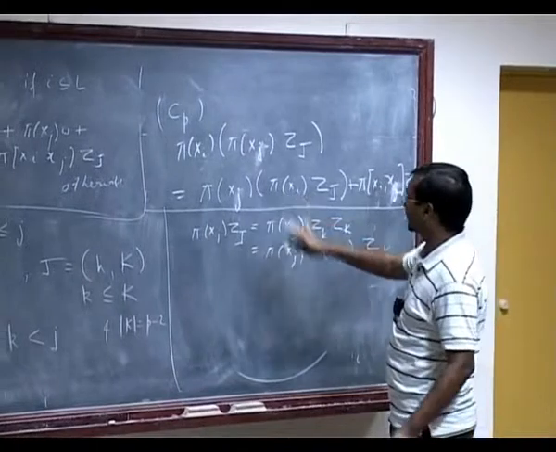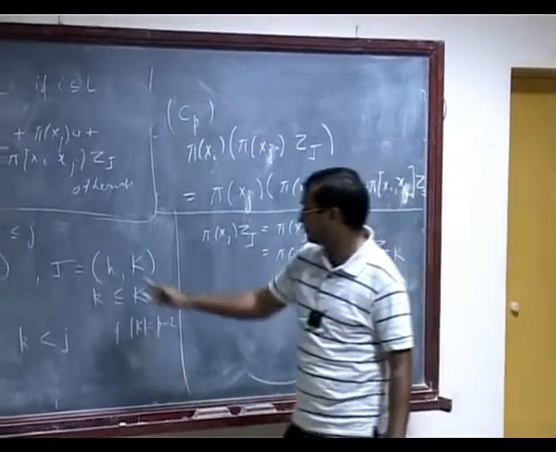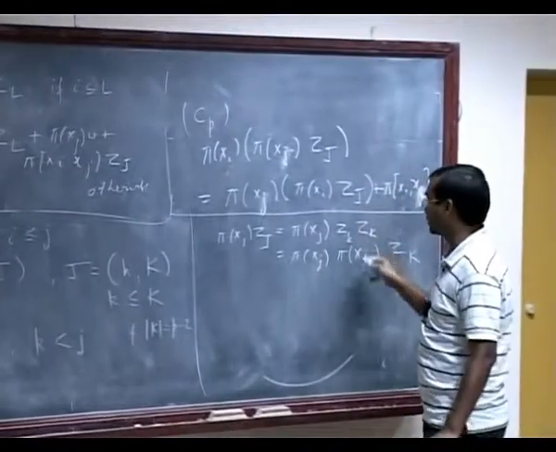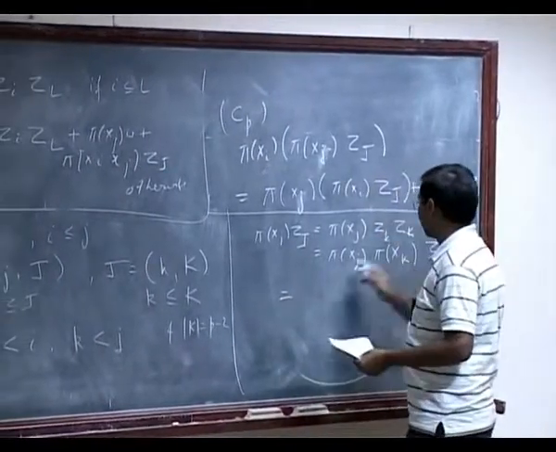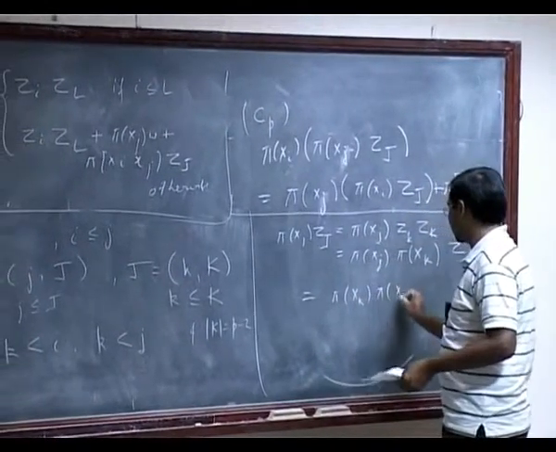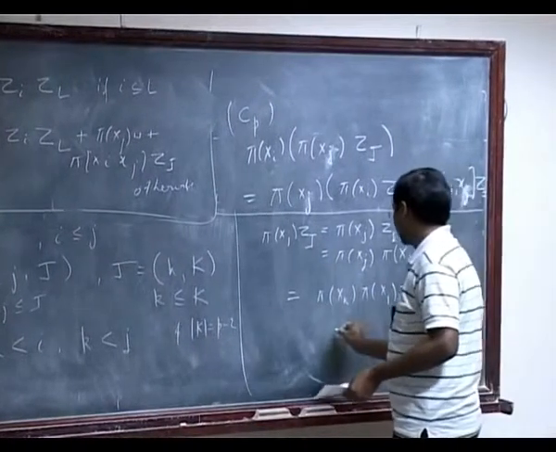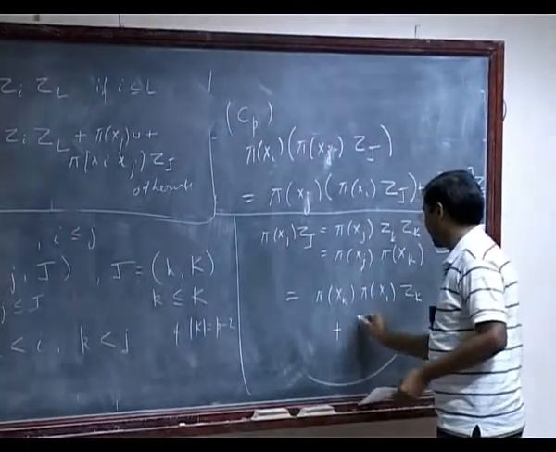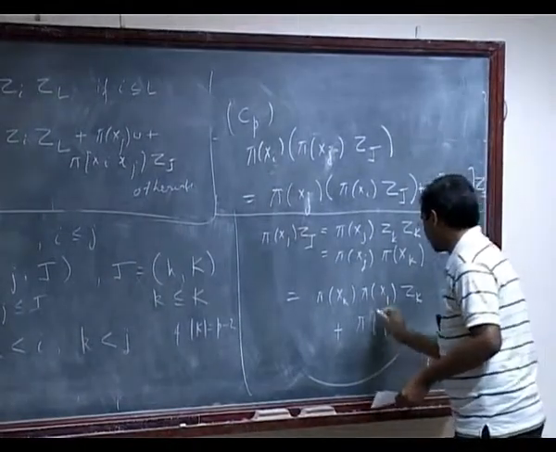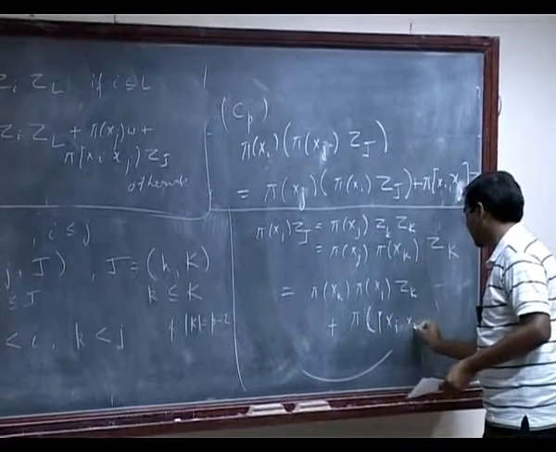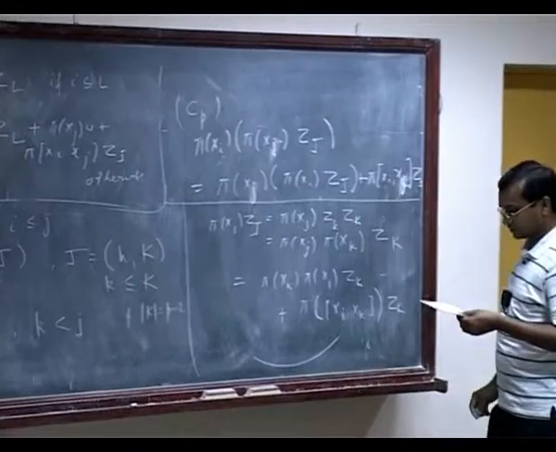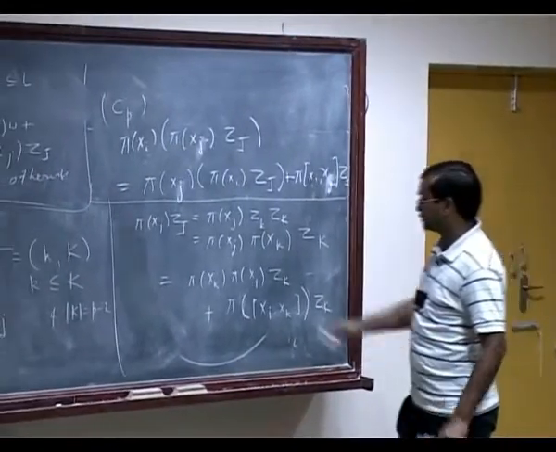But now I am in a lower situation, right? Mod k is p minus 2, so I am in the p minus 1 situation. So I can assume Cp minus 1 and apply that here. So I get pi xk here and pi xj here, zk, plus pi of the bracket of xj with xk and zk. That is fine. So this is the expression I have.